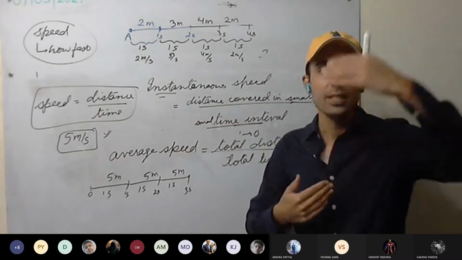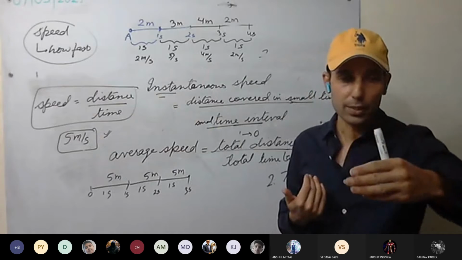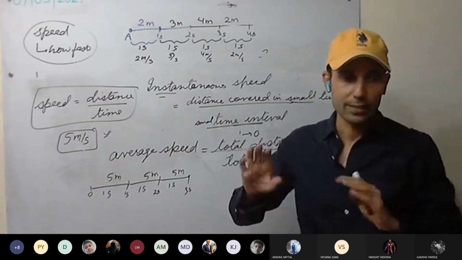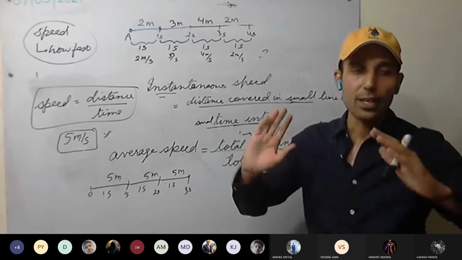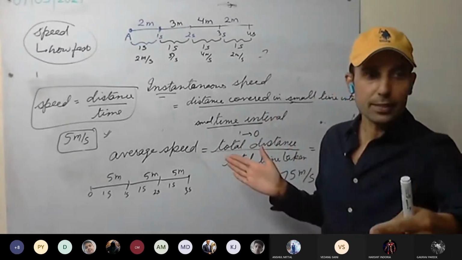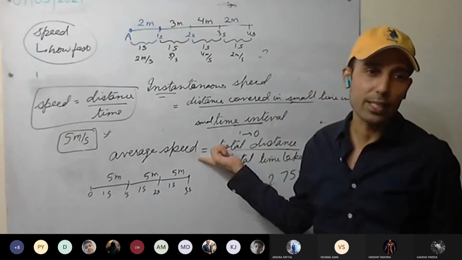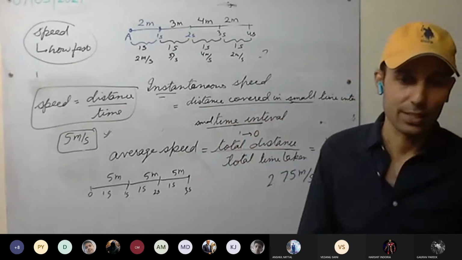For example, you have moved from Sikar to Jaipur. You know your speed will be varying. It keeps on varying throughout the journey. Now, how do we calculate the average speed? You will take the total distance and divide by total time taken. That will give you what was your average speed throughout the journey.